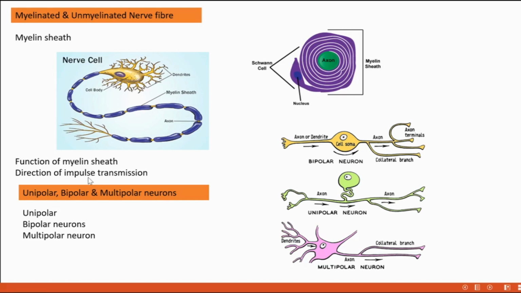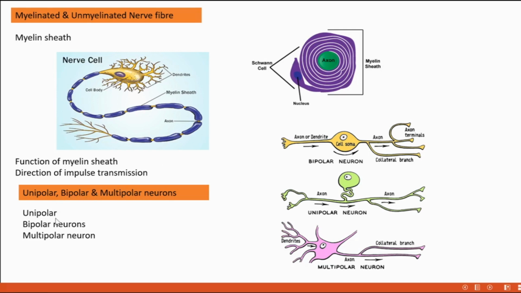Then what is the direction of impulse transmission? Normally, impulse transmission happens from the cell body to the axon. In which direction? From the cell body to the axon. That is the normal direction of impulse transmission. Then we come to different types of neurons: unipolar, bipolar and multipolar neurons.